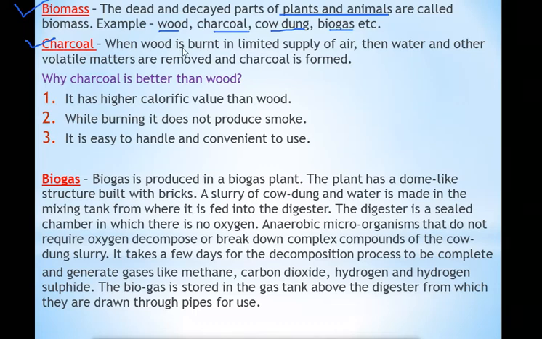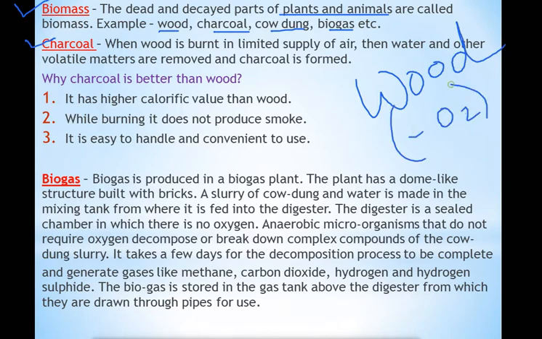When wood is burnt in a limited supply of air, when you burn wood in limited oxygen or limited air, what will happen? Water and other volatile matters are removed and charcoal is formed. This means when we burn wood in a small amount of oxygen, water and other substances are removed from the wood and the wood is changed into charcoal. But do you know that charcoal is better than wood? Charcoal is a good fuel if we compare it with wood. Why is it so? Because it has a higher calorific value than wood. Charcoal will give us more heat as compared to wood.